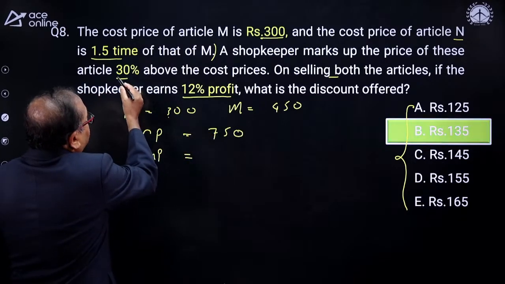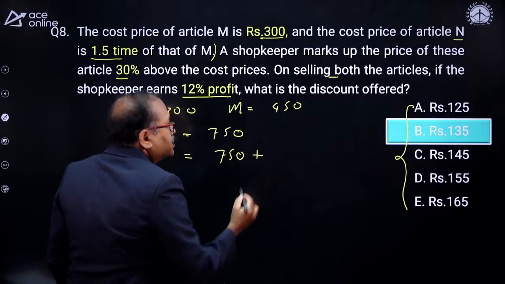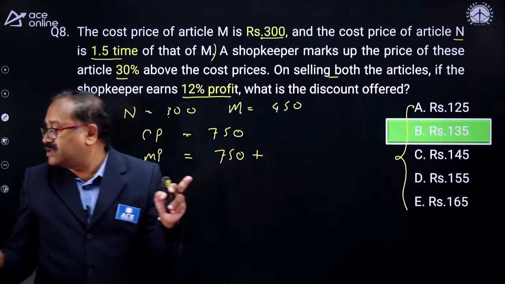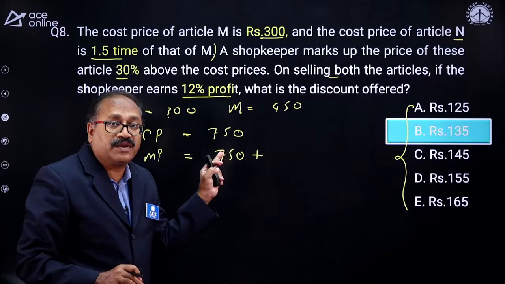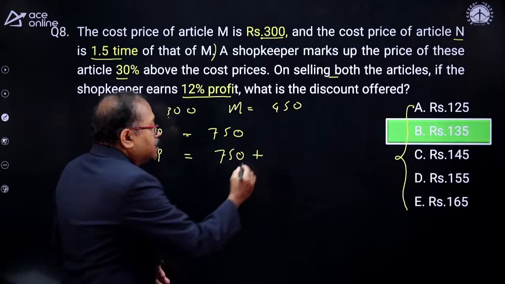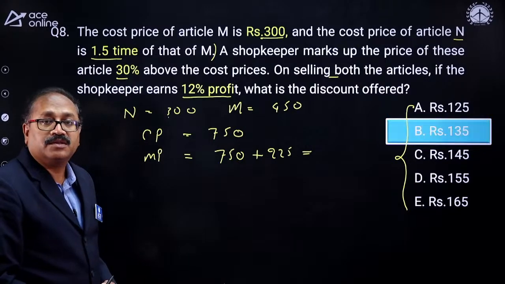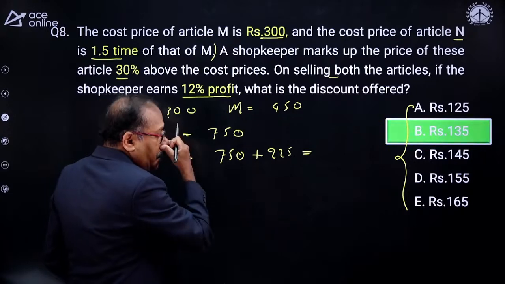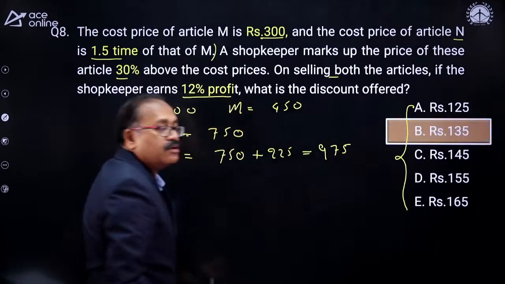So here it is 130%, because 30% is added. So 750, and what is 30%? How do I calculate 30%? 10% is 75. So 30% will be 3 times 75, which is 225. Now you are getting the mark price. So then it comes to 750 plus 225, that is 975. This is your mark price.